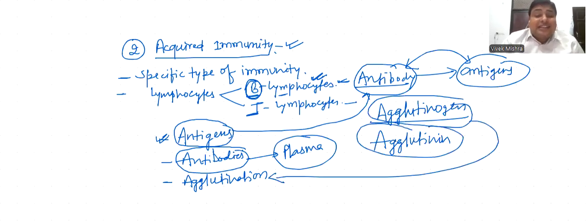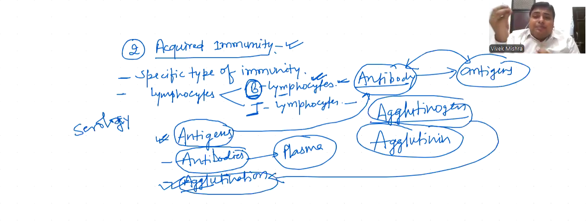It means agglutination is the reaction between antigen and antibody, and the study of this reaction is called serology. Serology is the study of agglutination, meaning the study of antigen-antibody reaction.